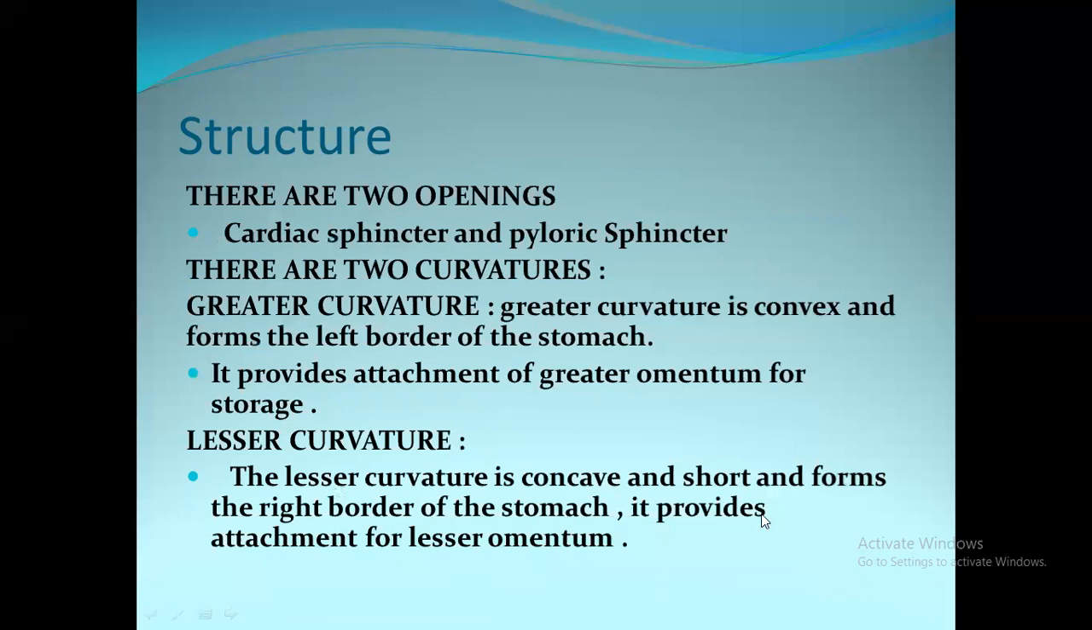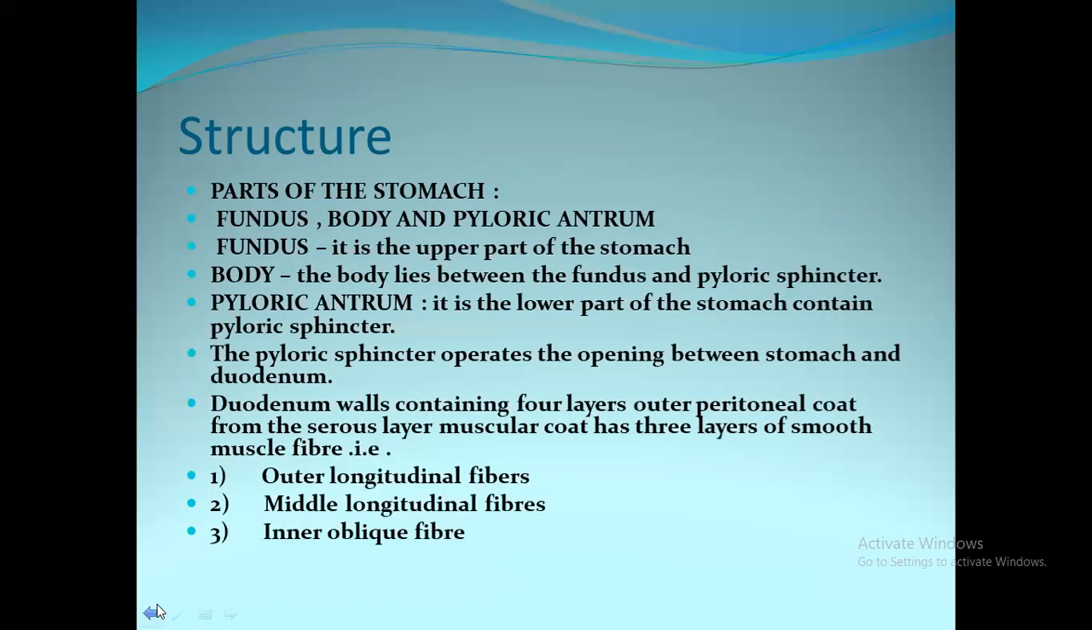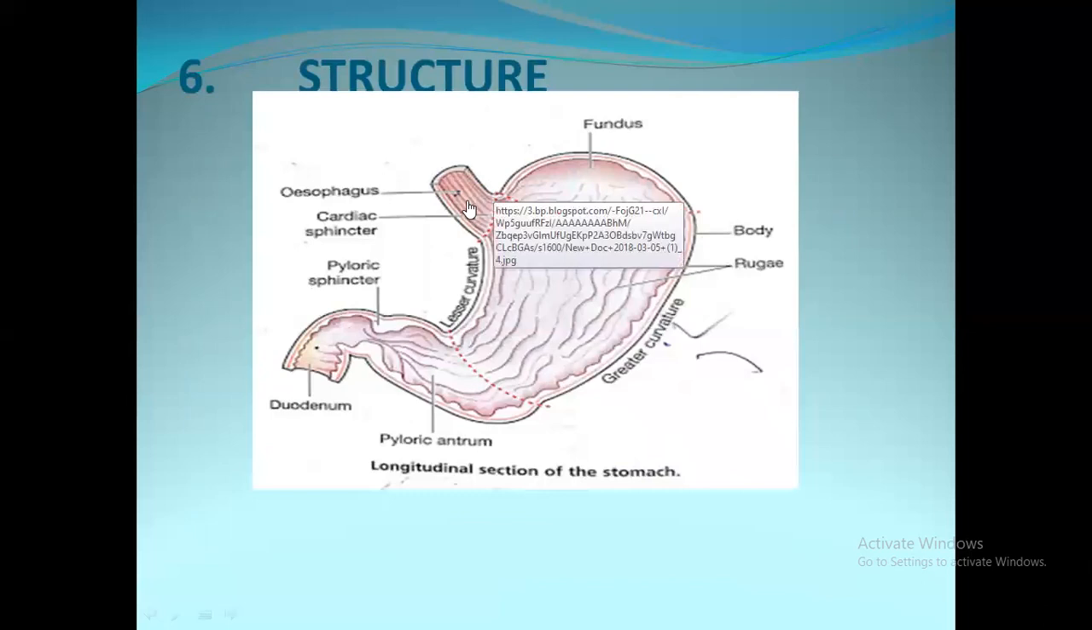Next, there are 2 openings, that is cardiac sphincter and pyloric sphincter. The cardiac sphincter acts as an opening between the esophagus and stomach, and the pyloric sphincter acts as an opening between the stomach and the duodenum of the small intestine.